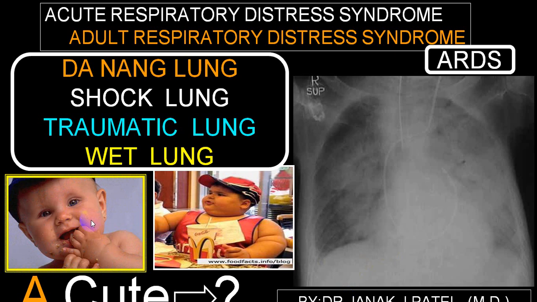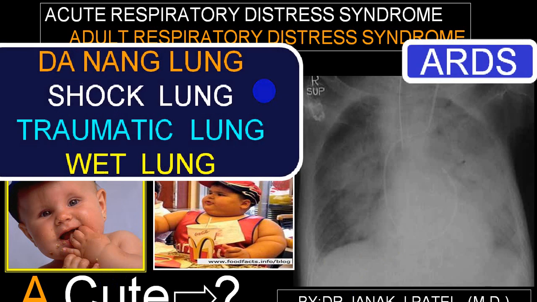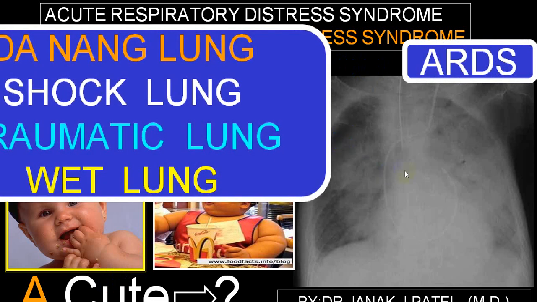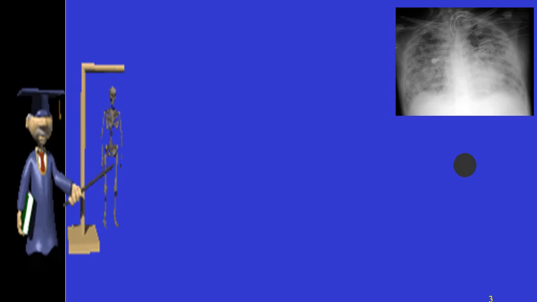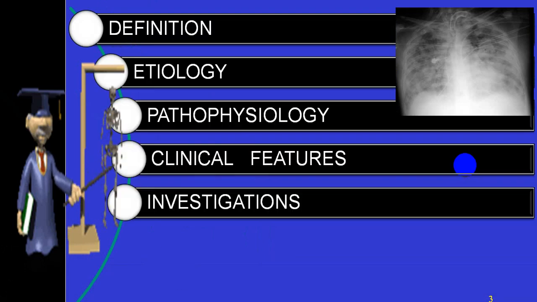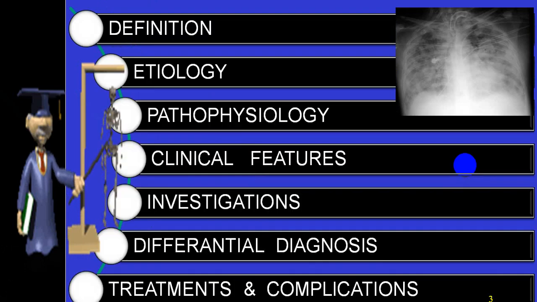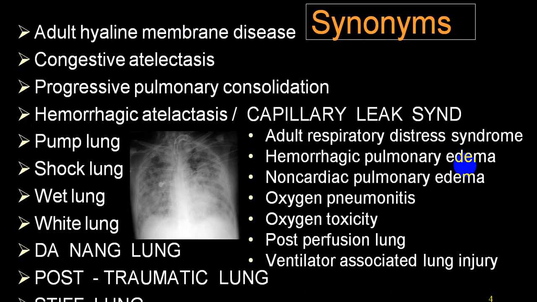Yes, they are definitely acute. This one is very acute. This one is also very acute. But this is acute respiratory distress syndrome, where you see bilateral opacity, uniform opacity, or the term ground glass opacity is also used, and along with that you get severe hypoxia, not due to cardiac etiology. Then we call that acute respiratory distress syndrome.